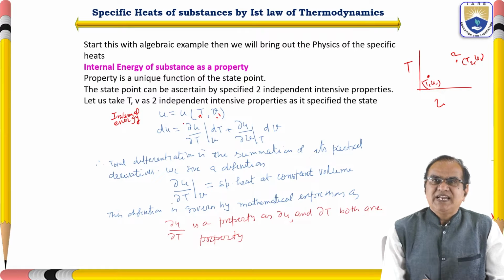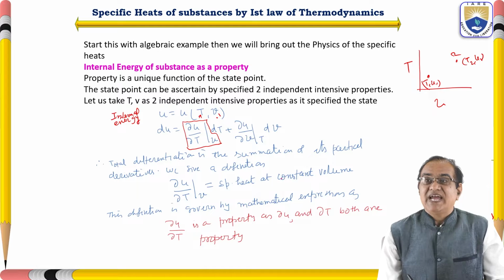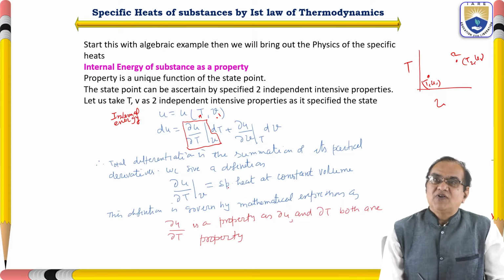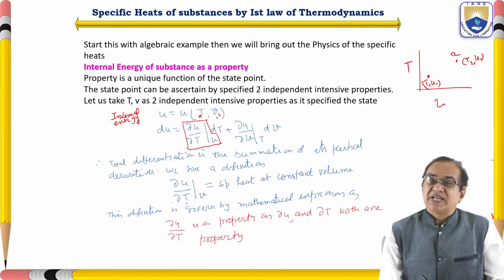Now if you see this part, it is del U by del T when V is constant. This is called the specific heat at constant volume. Here V is constant, and it is the change in internal energy with change in temperature.